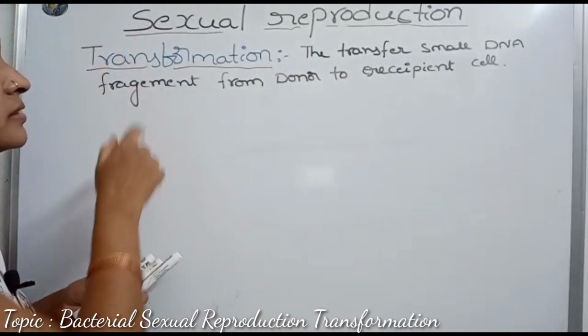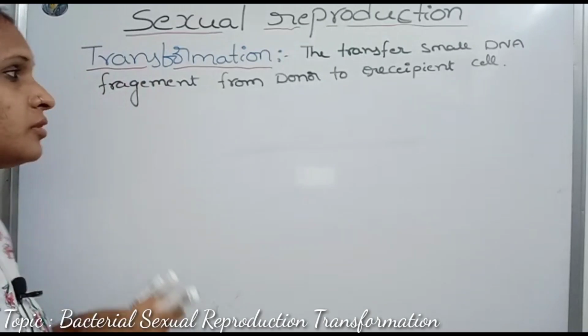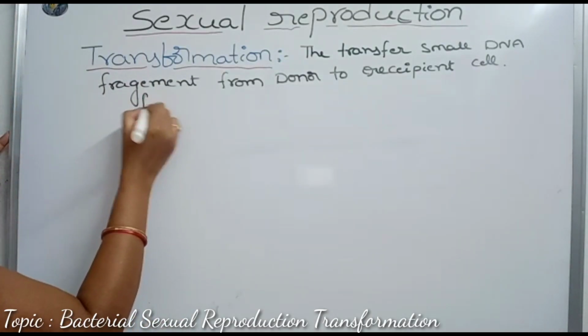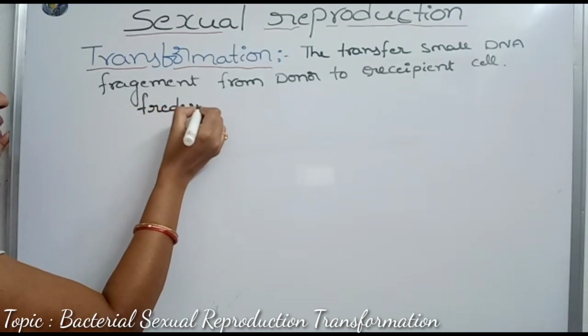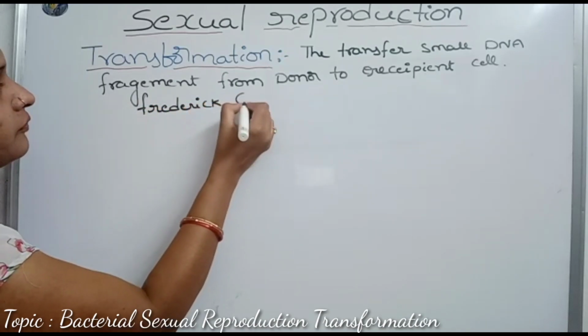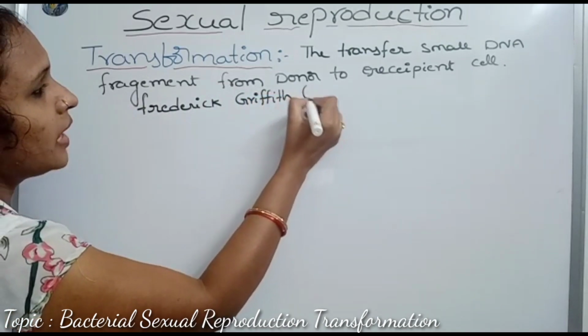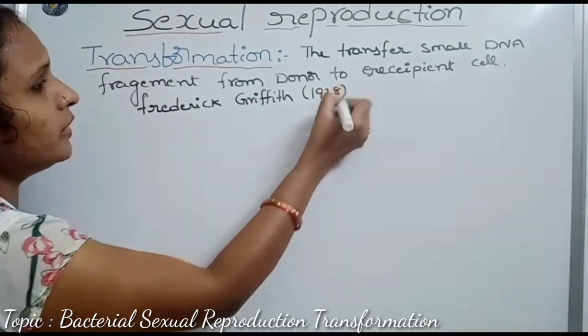The first transformation was observed by Frederick Griffith in the year 1928.